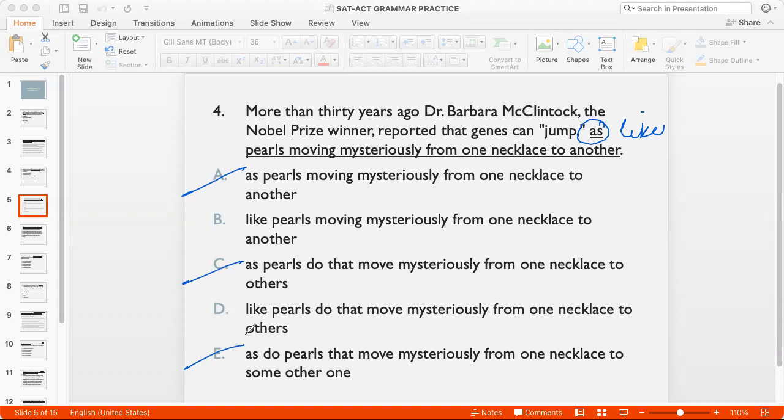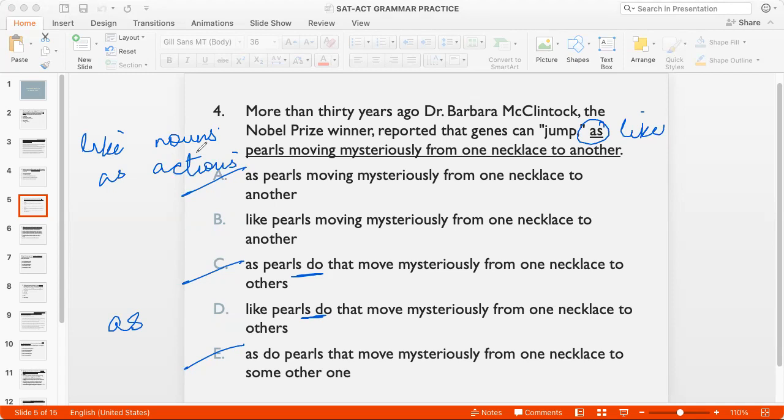What about, should I choose between B and D? So when I talk about pearls doing something, that is when I need to say as, because like is used for comparison of nouns and as is used for comparison of actions. For example, he walks as I do, which is to say his walking is similar to my walking. So that's an action.